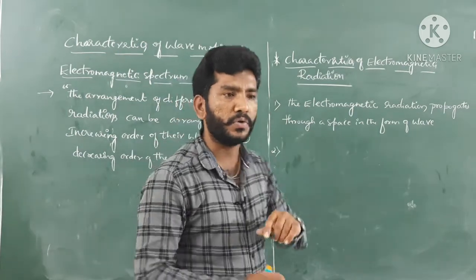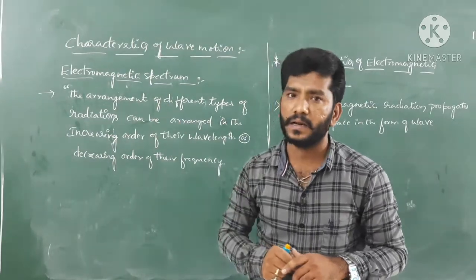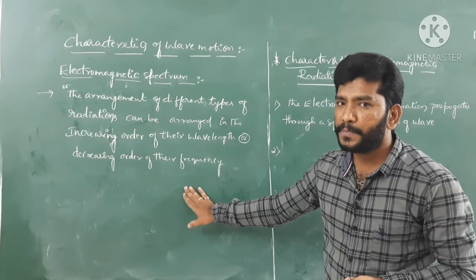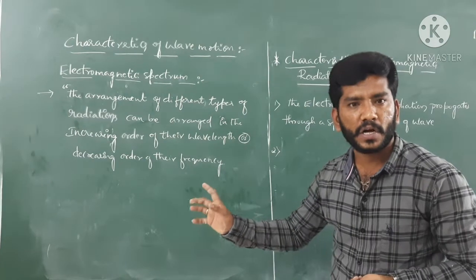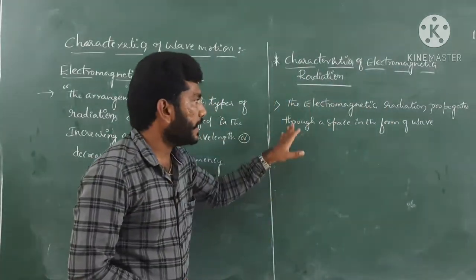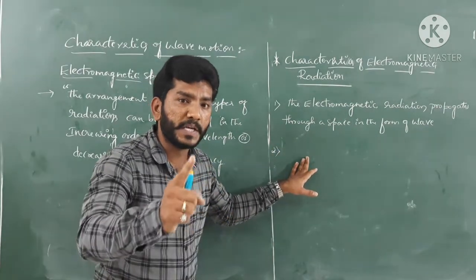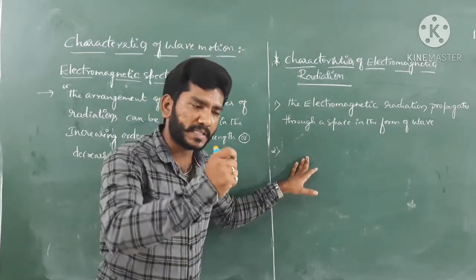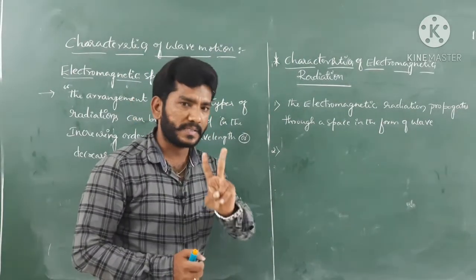That's why I told you, in the case of velocity, the velocity of light is 3 into 10 to the power of 8 meter per second. With the same velocity, electromagnetic radiation also travels. So this is the second characteristic, guys: electromagnetic radiation travels with the speed of light.